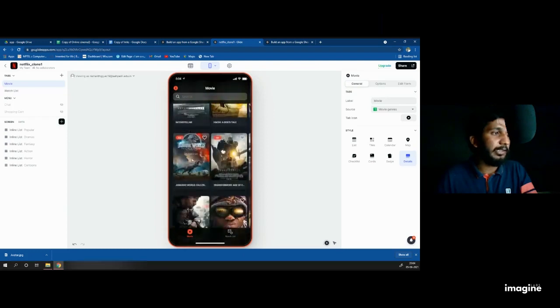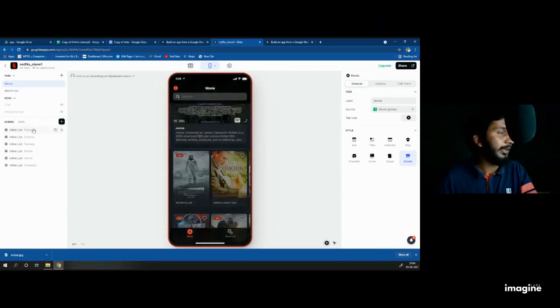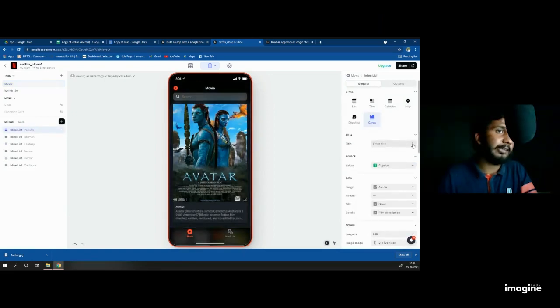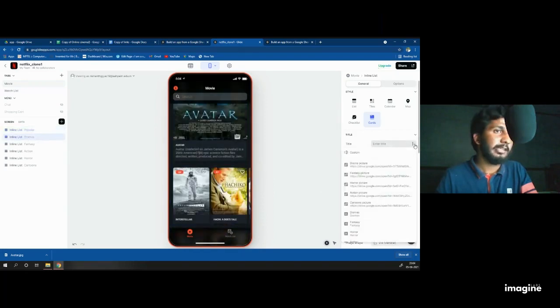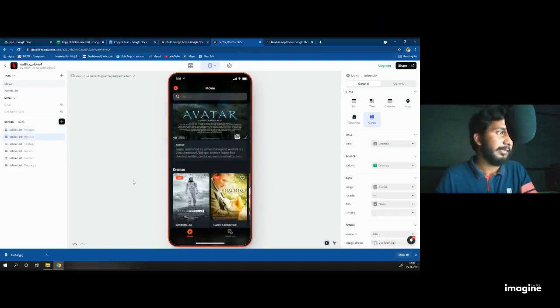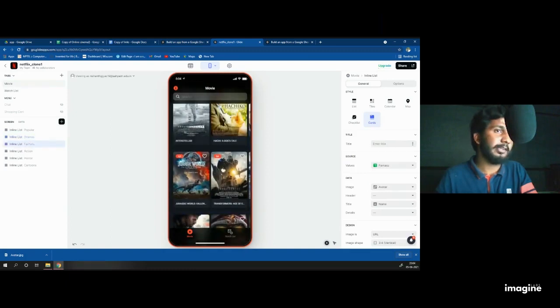In everything, you cannot see a header, right? Drama and all. If you want a header, click on it and add a title. First one is popular, right? I don't want it for the first one. I click on the second one, select title and select drama. You'll get a title, that's it, drama. If you want fantasy, go for add the title as fantasy.